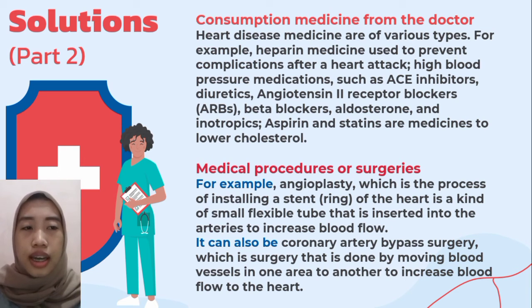Heart disease medications are of various types. For example, heparin medication used to prevent complications after a heart attack. High blood pressure medication such as ACE inhibitors, diuretics, angiotensin II receptor blockers, beta blockers, aldosterone, and inotropics. Aspirin and statins are medications to lower cholesterol.